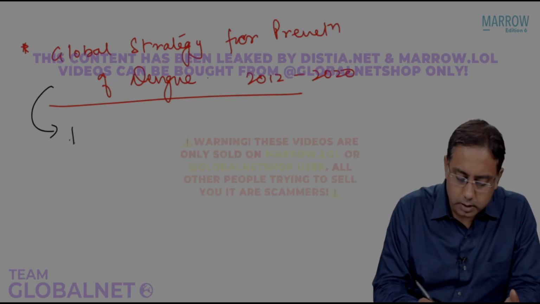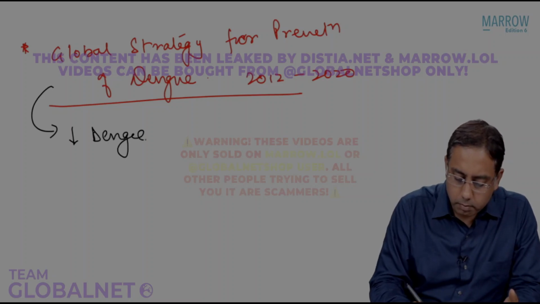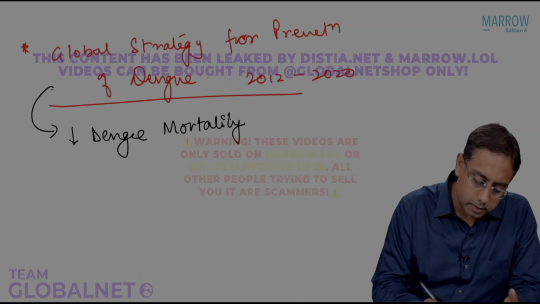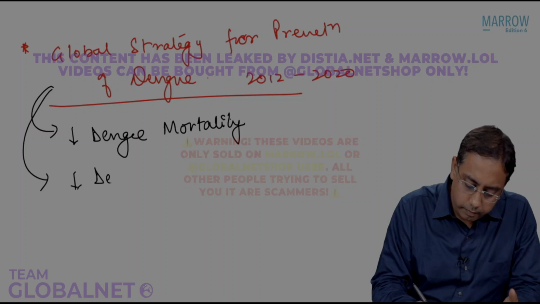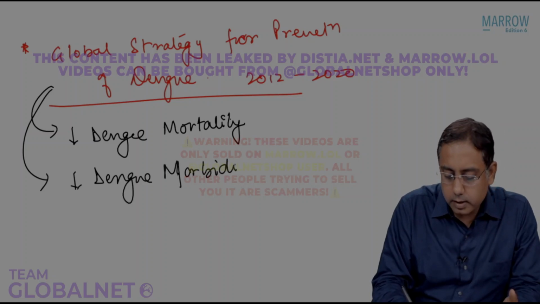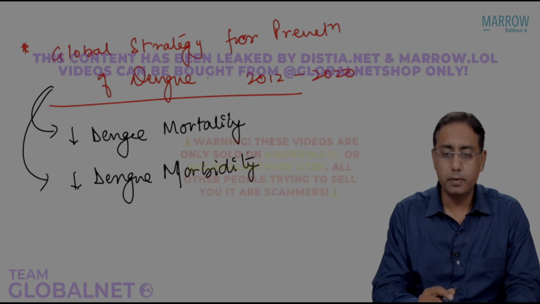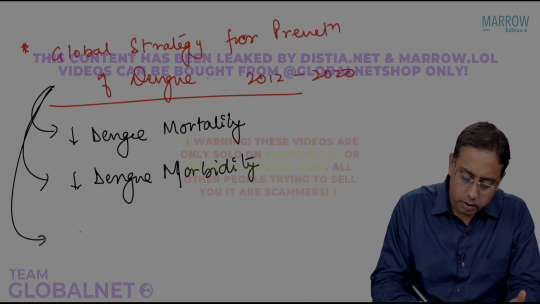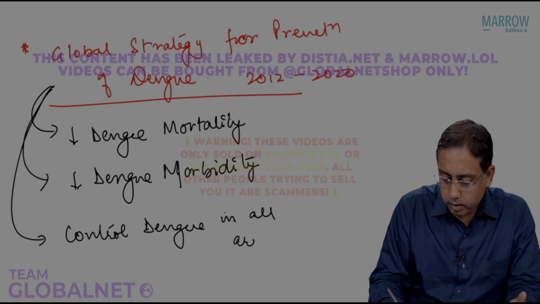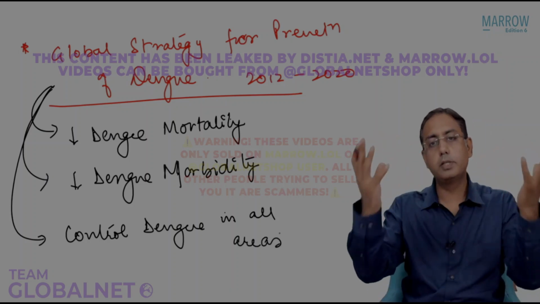We need to decrease dengue mortality. We need to decrease dengue morbidity, that is the number of people suffering from dengue. And we want to control dengue in all areas and countries. So that's the global strategy.